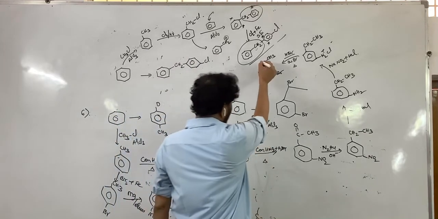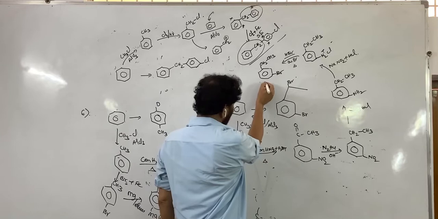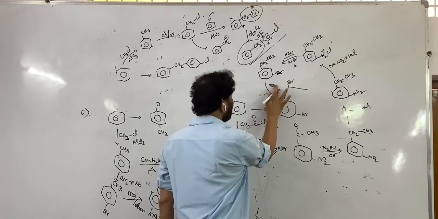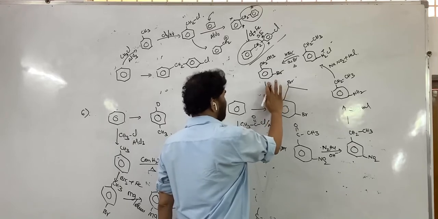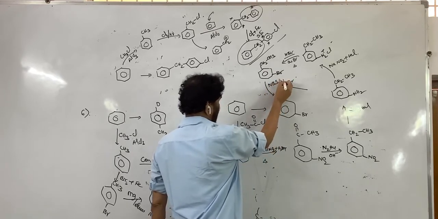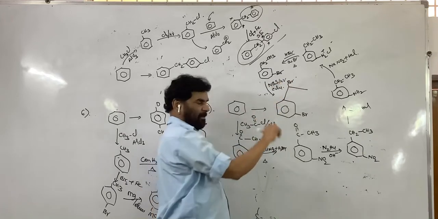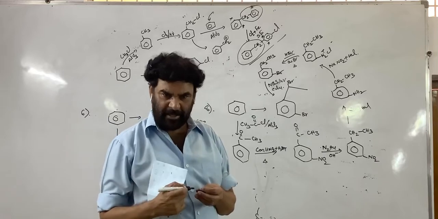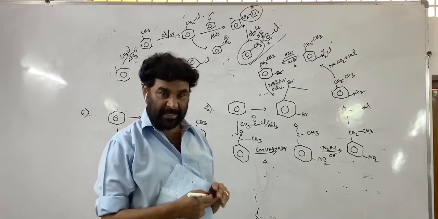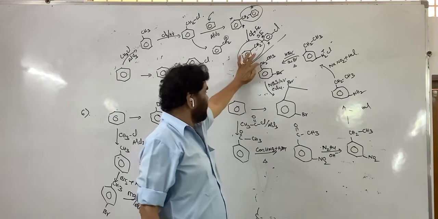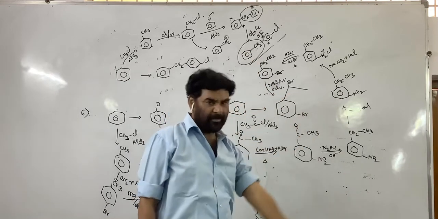And now bromine is to be introduced here. This to this, that is bromine in the presence of light, or the best reagent is NBS, CCl4, N-bromosuccinimide. The speciality is it introduces the bromine at the benzylic position and allylic position. This is the benzylic position. So selectively you can introduce.